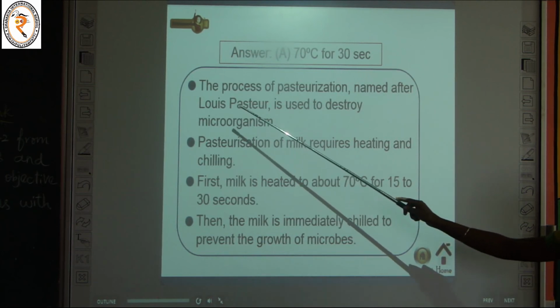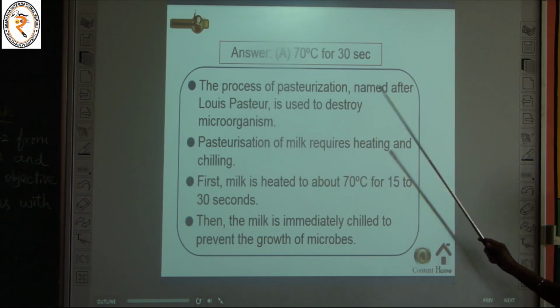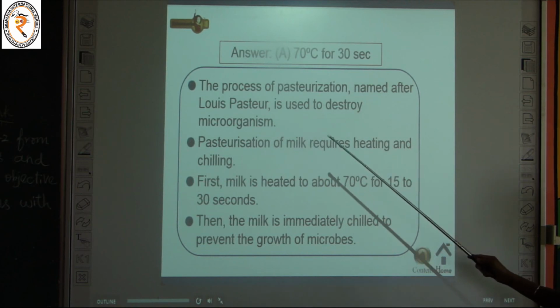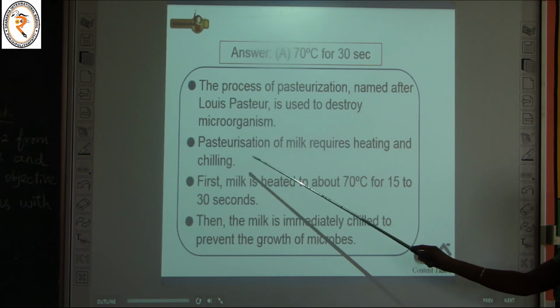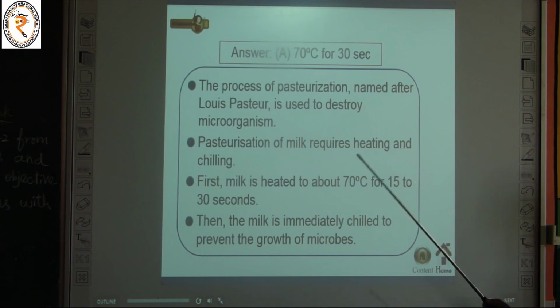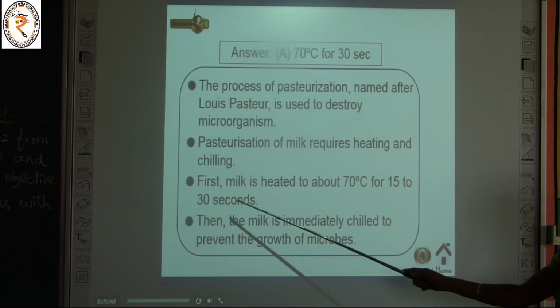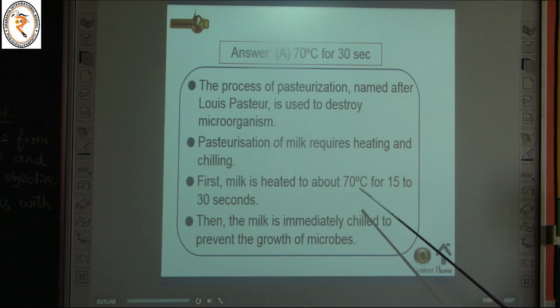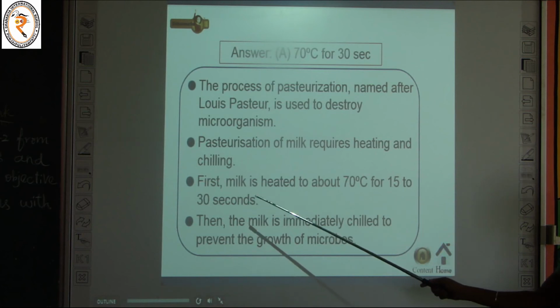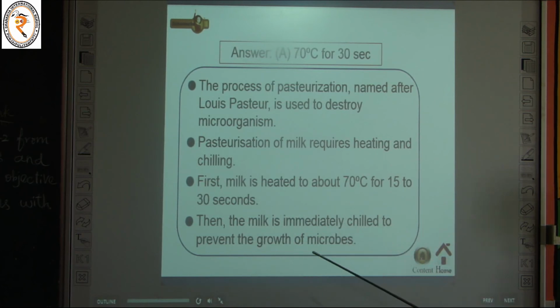So here the process of pasteurization, named after Louis Pasteur, is used to destroy microorganisms. Pasteurization of milk requires heating and chilling. We have to heat up the milk to 70 degrees Celsius and suddenly chill it in the chilled chamber. For what purpose? To prevent the growth of microorganisms. First the milk is heated up to 70 degrees Celsius for 15 to 30 seconds, then the milk is immediately chilled to prevent the growth of microorganisms. So what is the answer? It is 70 degrees Celsius for 30 seconds.